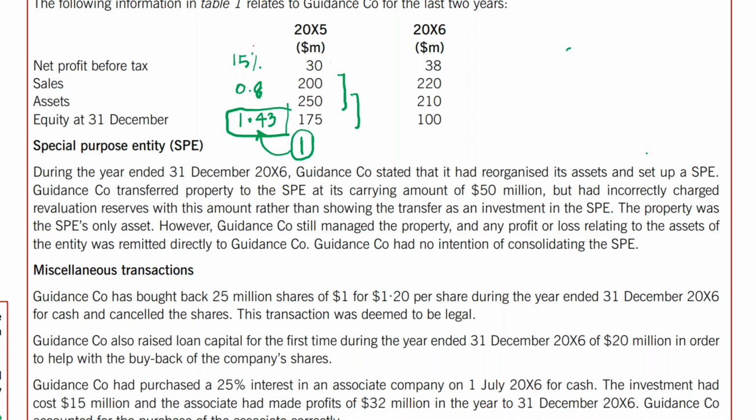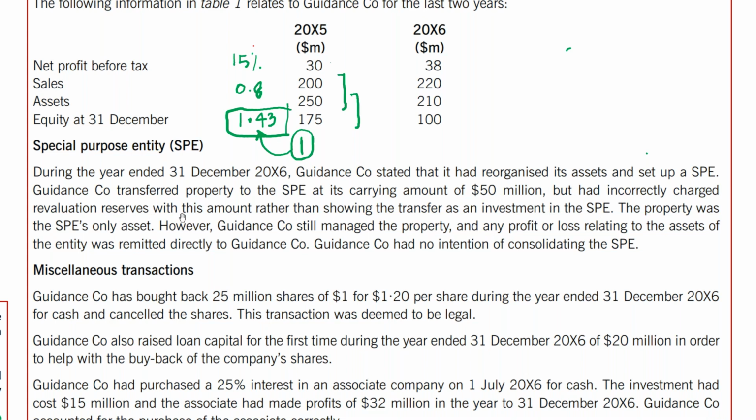So what should be the journal entry? What should be the recording? The recording should be that you record this as investment in SPE, and he's actually giving you the guidance. It should be recorded as investment in SPE, and he's saying that it has been charged to revaluation reserve.